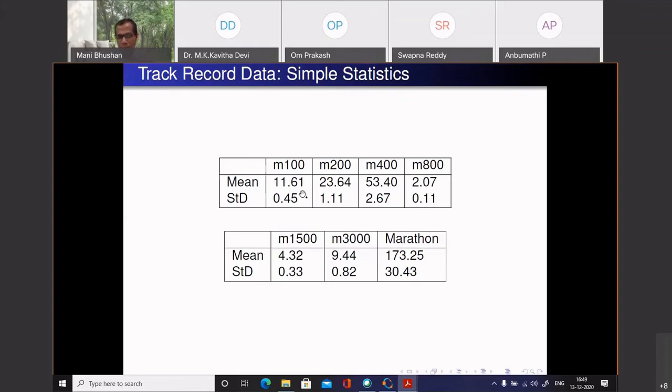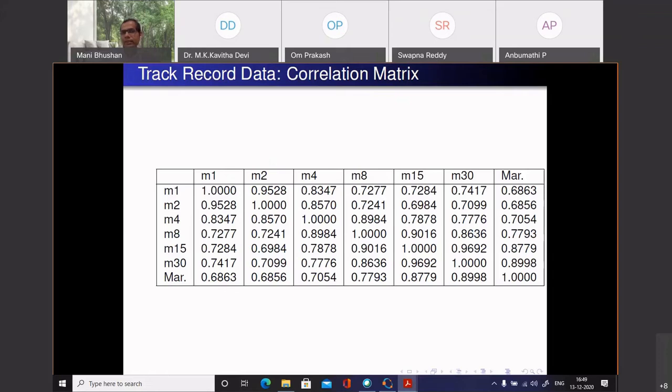I don't know whether this is all in seconds. Maybe this would be in minutes. Okay, the higher ones are in minutes. So the average marathon time is slightly less than 3 hours. Okay. I get the correlation matrix. This is the correlation matrix from those 55 observations. Data dimension 7 cross 7. The correlation matrix is 7 cross 7.